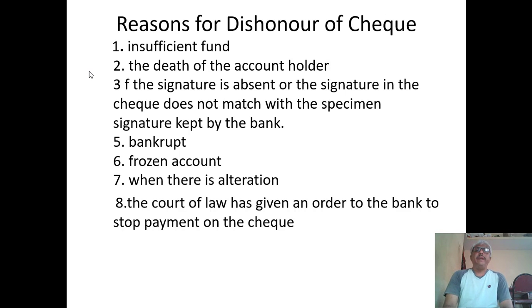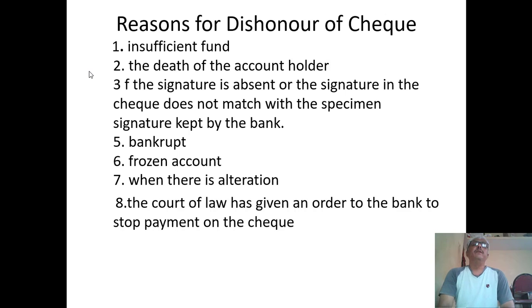That bank maintains the account holder's specimen signature, which has to be tallied for payment of the cheque. When the specimen signature does not tally, there is a possibility that the banker will dishonor the cheque.